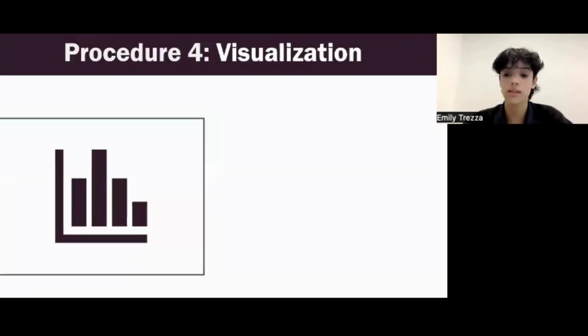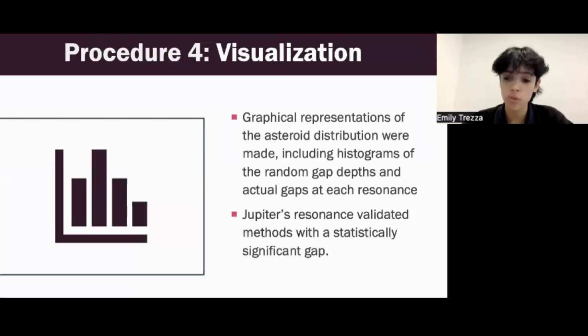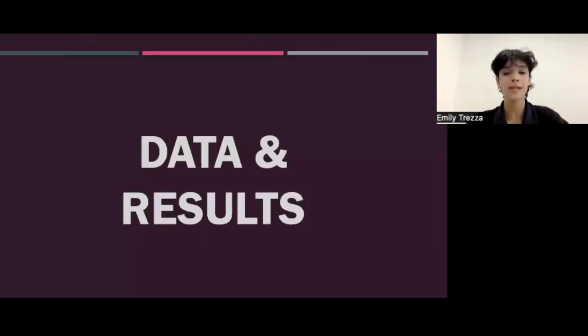So to visualize this data, I created histograms representing asteroid distributions and resonances. I then used these histograms to compare and randomize gap depths. Jupiter's resonances were used as a control to validate my methods, as its significant influence on the asteroid belt is well established. So on to my data and my results.